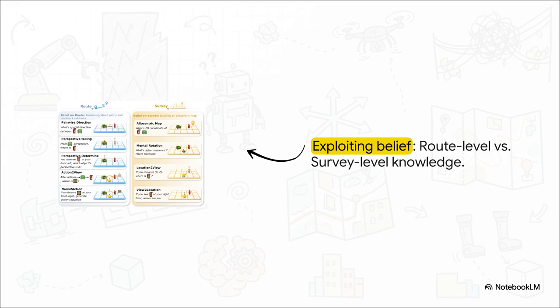First is route-level belief. This tests egocentric reasoning, meaning from the AI's current perspective, if it turns right, what will it see? The second is survey-level belief. This requires an allocentric, bird's-eye view understanding of the entire space.